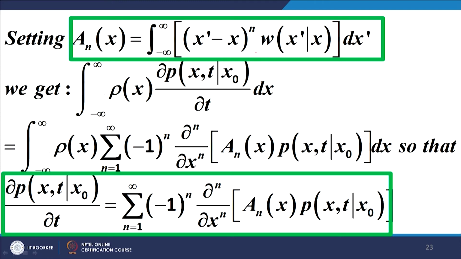Either way the result would be the same, and what I end up with is, see here we have rho x into this, I take this to the left hand side, I take rho x common, and what I get, this expression is equal to this whole expression. Of course, if you substitute the value of a and x, it comes to what we had discussed earlier, it is the same thing. So, this is what is called the Kramers-Moyal expansion. Seems quite involved, but there is a very interesting aspect to it, which we talk about in the next slide.